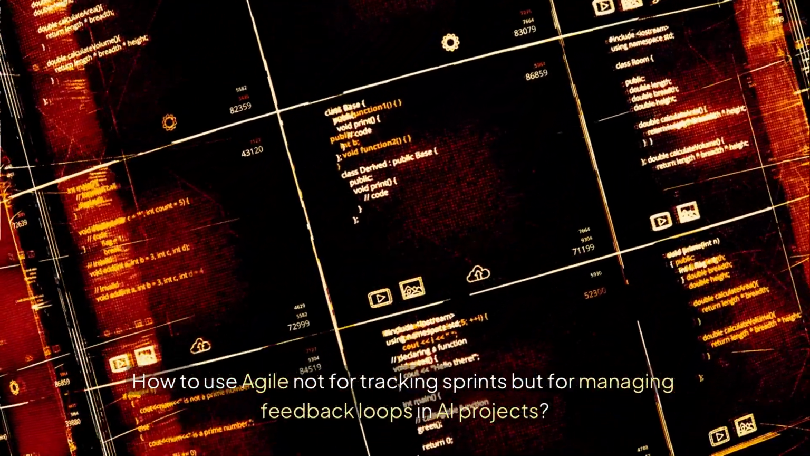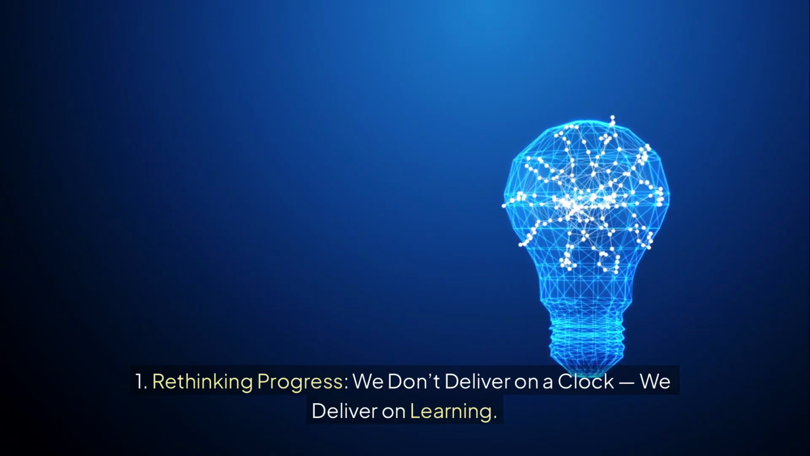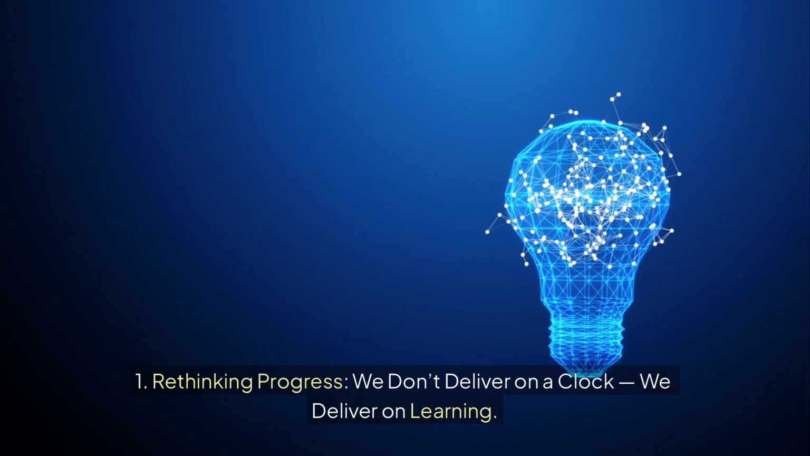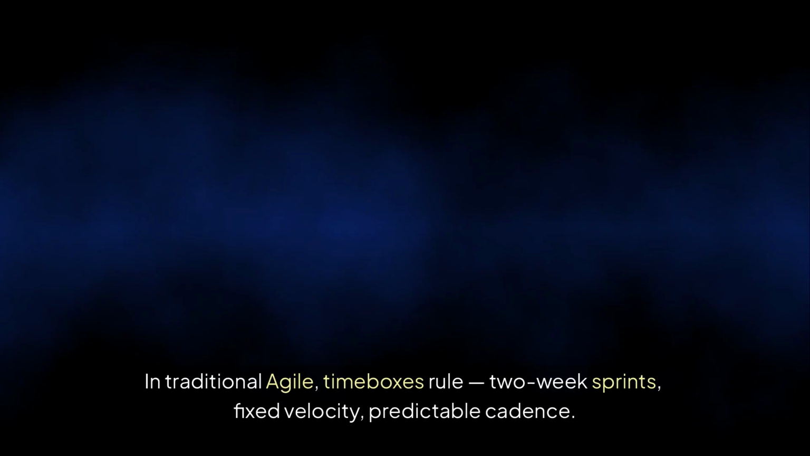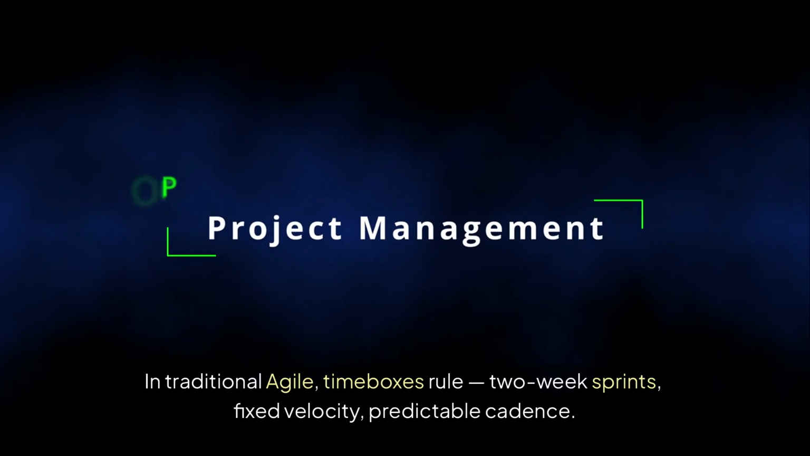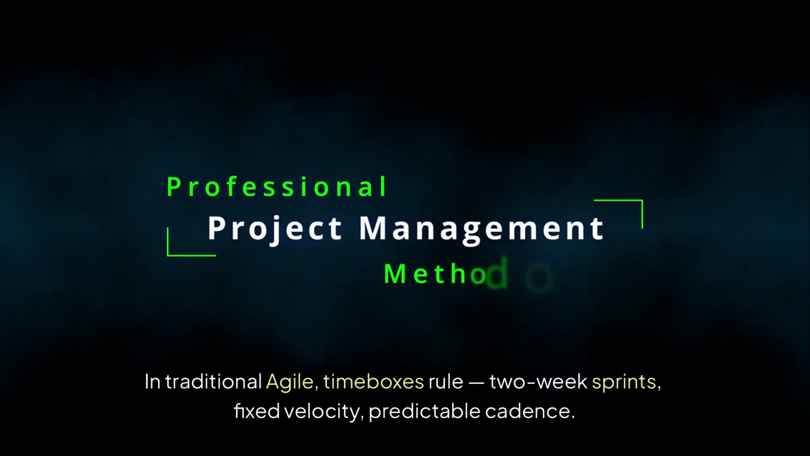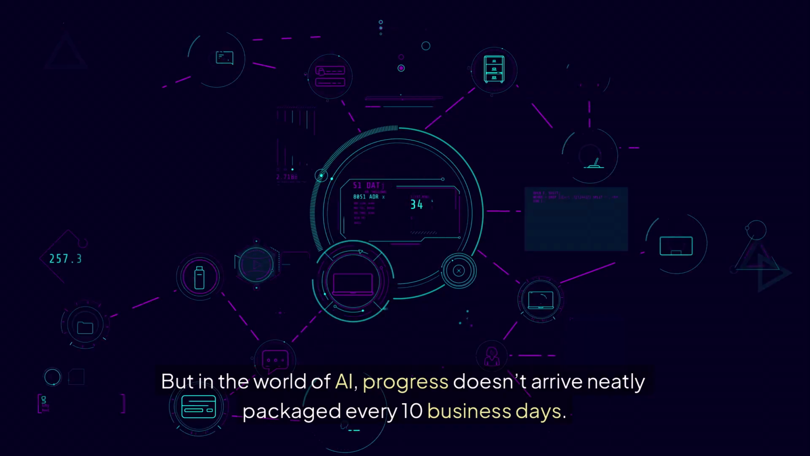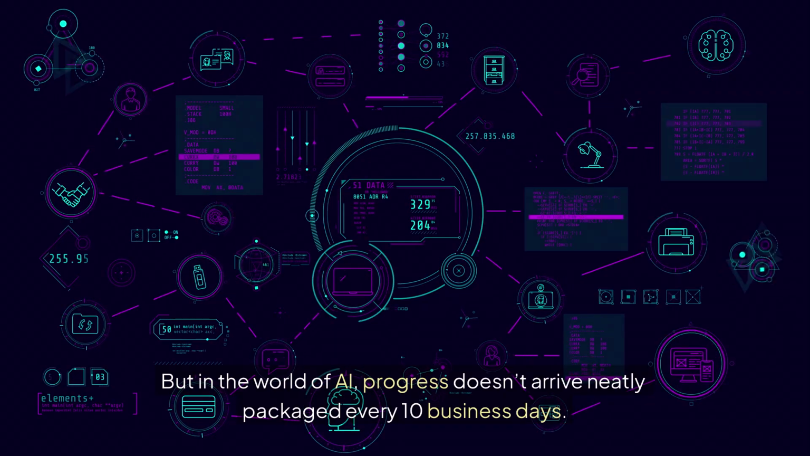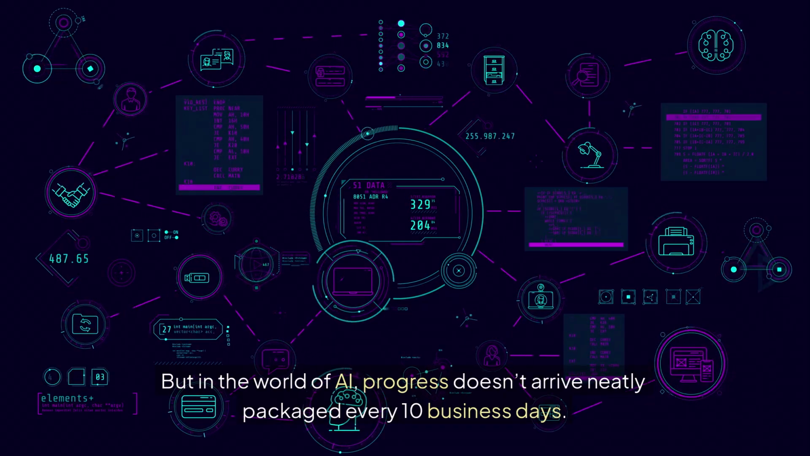How to use Agile not for tracking sprints but for managing feedback loops in AI projects. 1. Rethinking progress. We don't deliver on a clock, we deliver on learning. Forget the timer. In traditional Agile, time boxes rule: 2-week sprints, fixed velocity, predictable cadence. But in the world of AI, progress doesn't arrive neatly packaged every 10 business days.